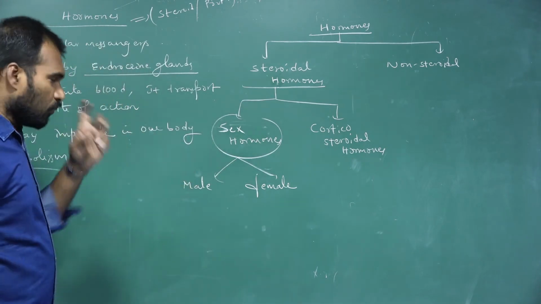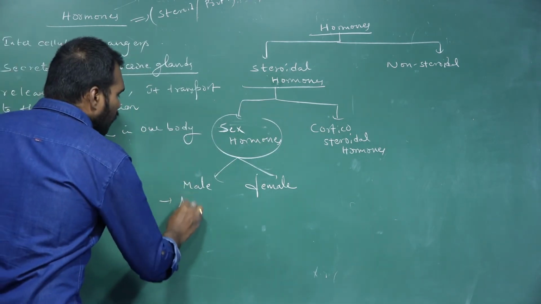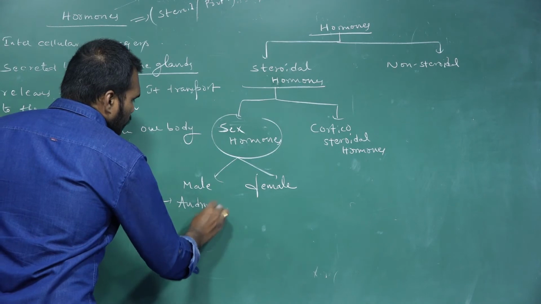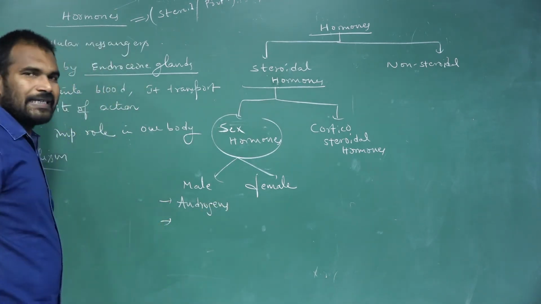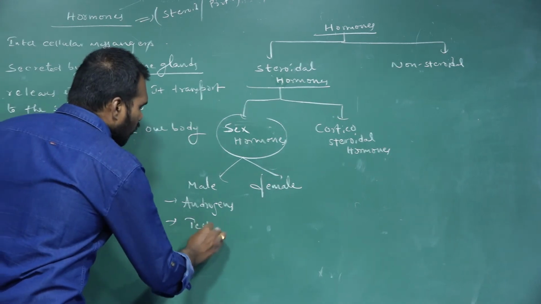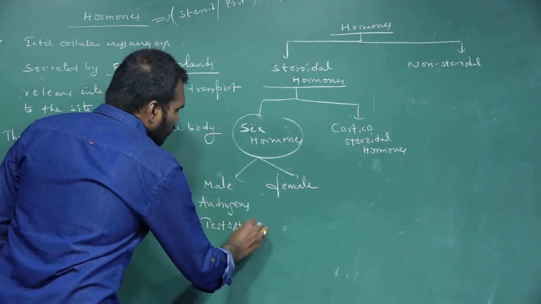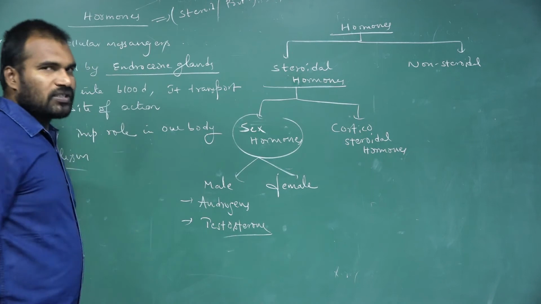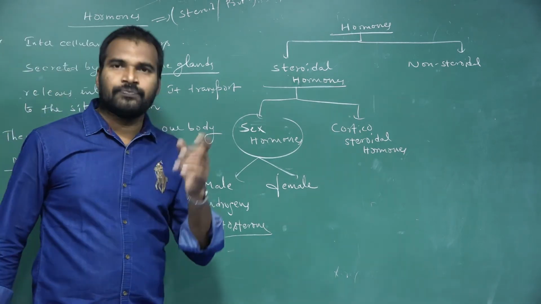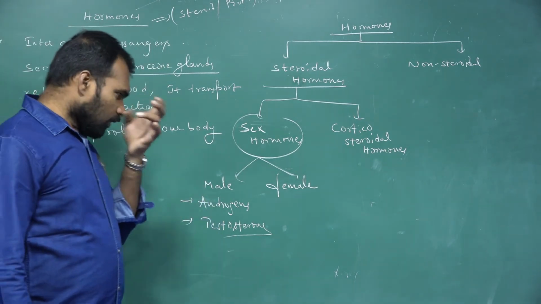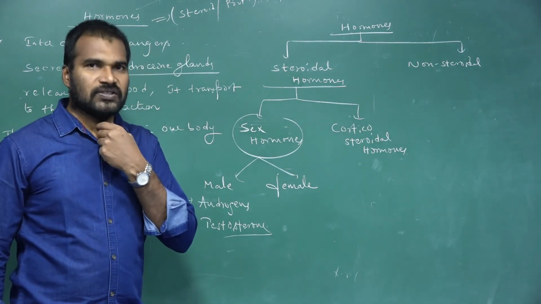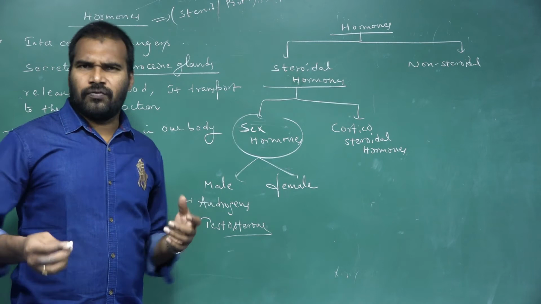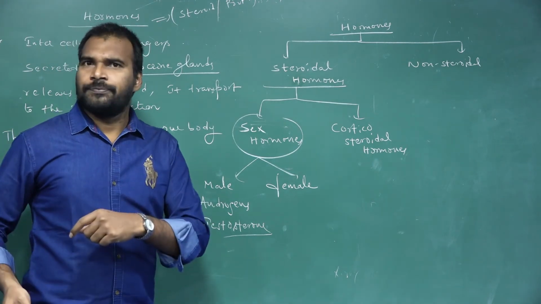The male sex hormones we call androgens. Under male sex hormones we mainly discuss testosterone. This is a hormone responsible for growing hair, beard, getting a male voice, and so much hair on the body.